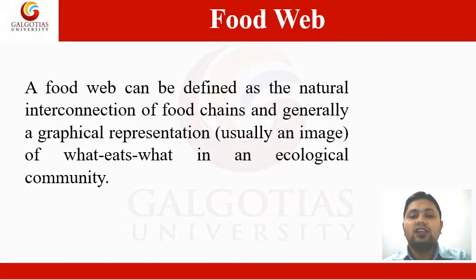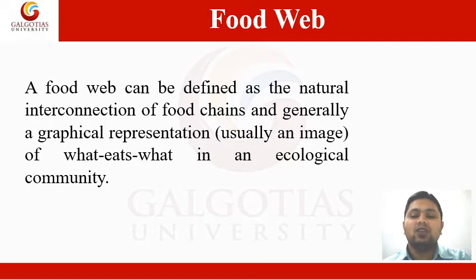Now let us start with the very basic thing, that is what is a food web, the basic understanding or meaning of food web. A food web can be defined as the natural interconnection of several food chains, and generally a graphical representation, or we can sometimes also say that it is an image of what eats what in an ecological community.